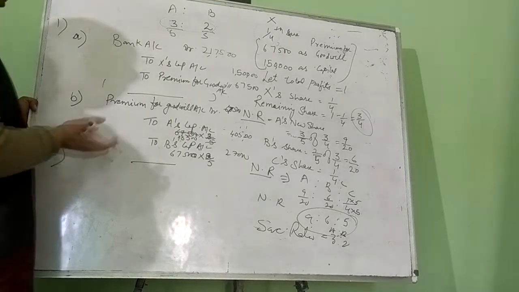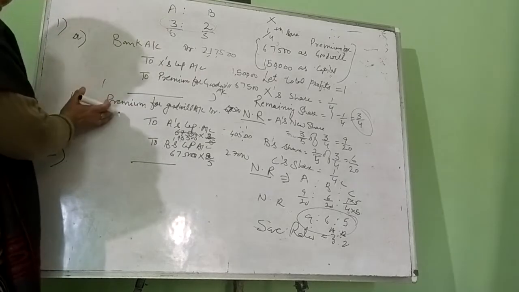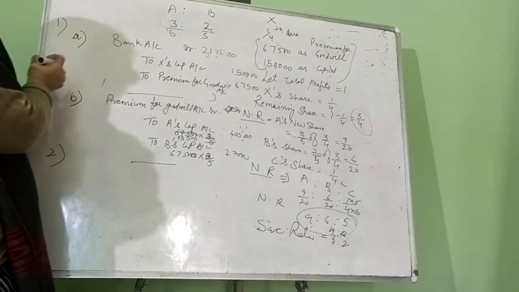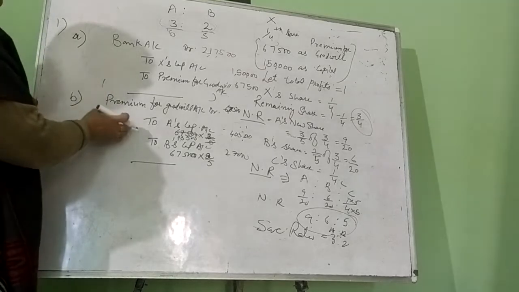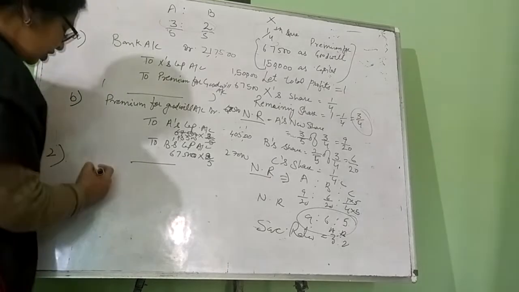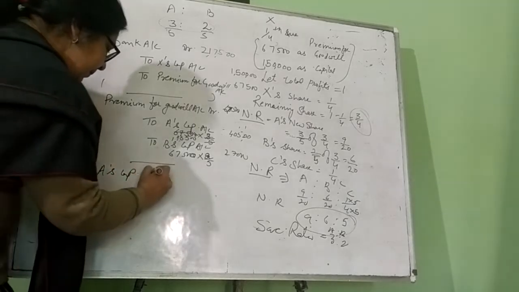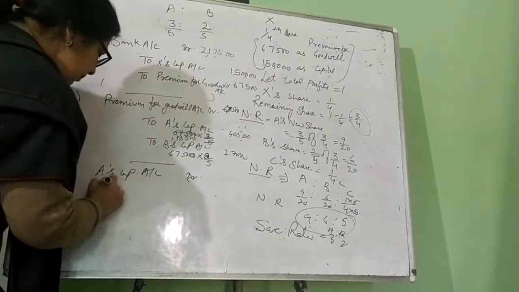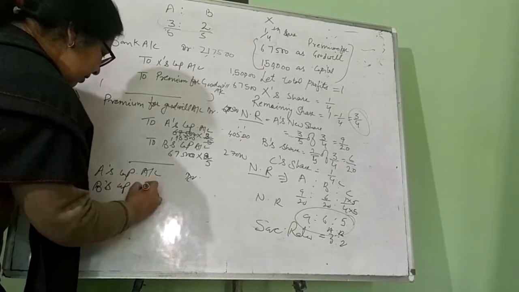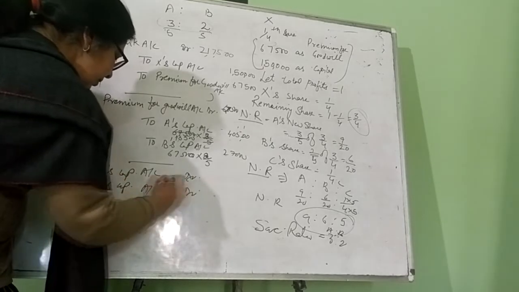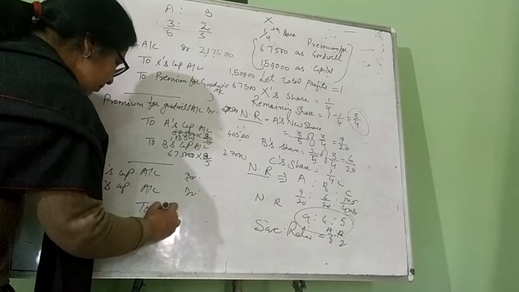So we debit the partners' capital accounts, because they are withdrawing the whole amount of premium for goodwill from the business. The journal entry will be: A's capital account debit, B's capital account debit, to bank.